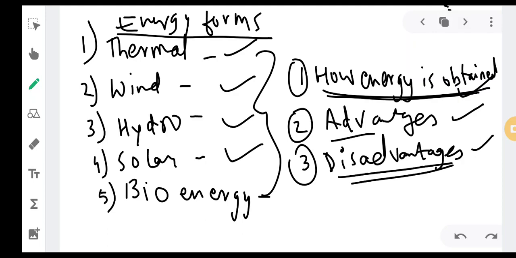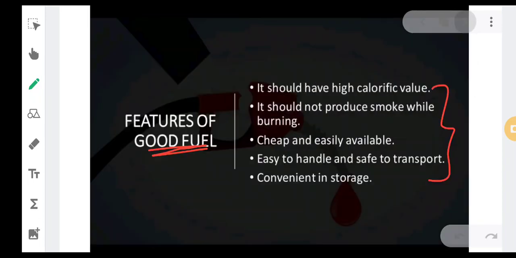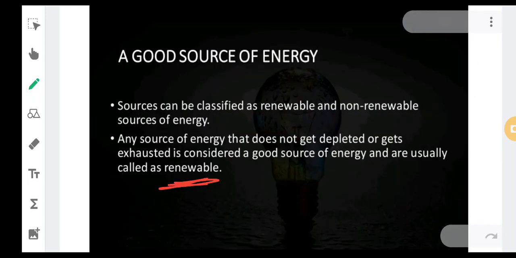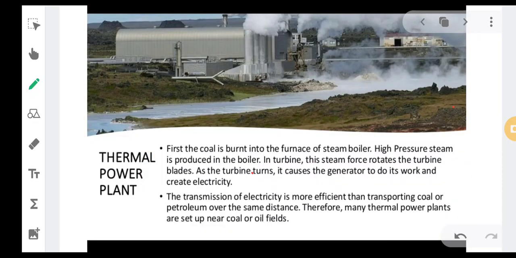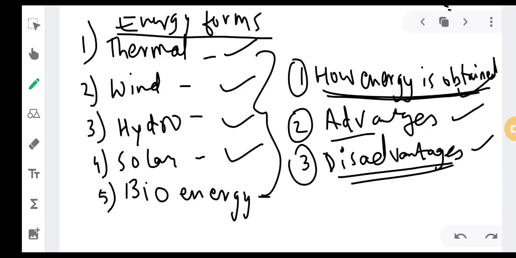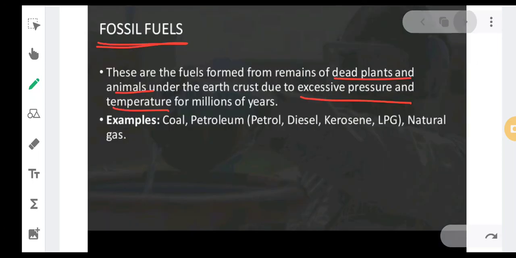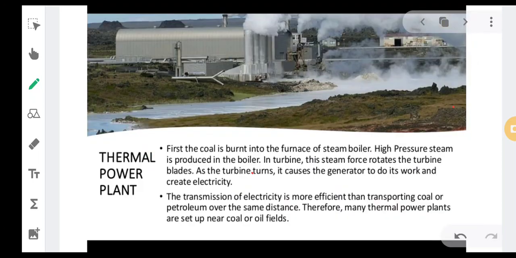Okay, so these are the various different forms from where we can derive energy in the form of either heat or electricity. So today we'll be discussing, we had seen a good source of energy, right? What were the various different forms of good source of energy? Now we will be seeing regarding the five different ways by which we can derive energy or electricity. Okay, the first thing is thermal energy.